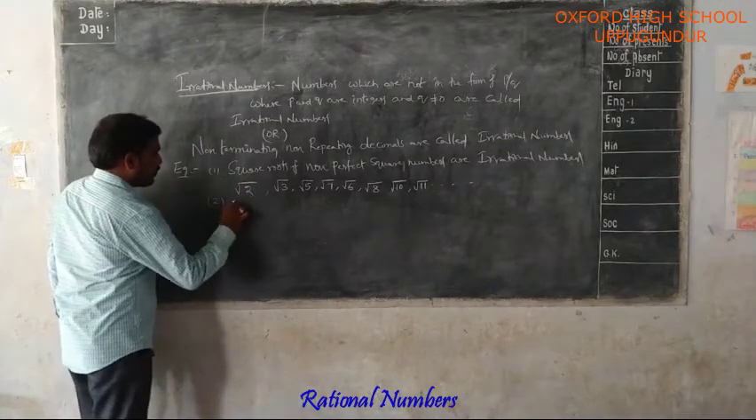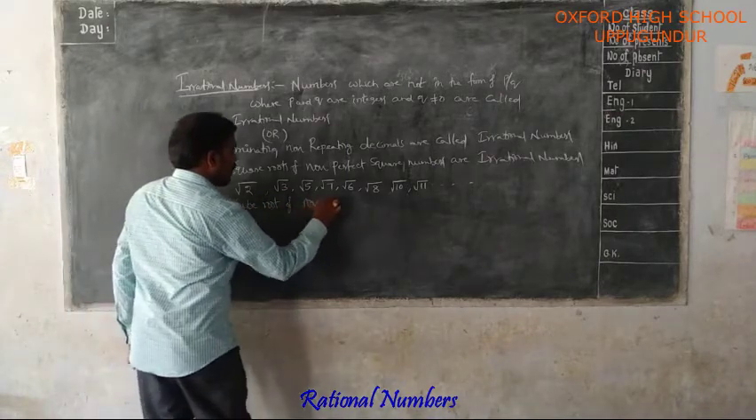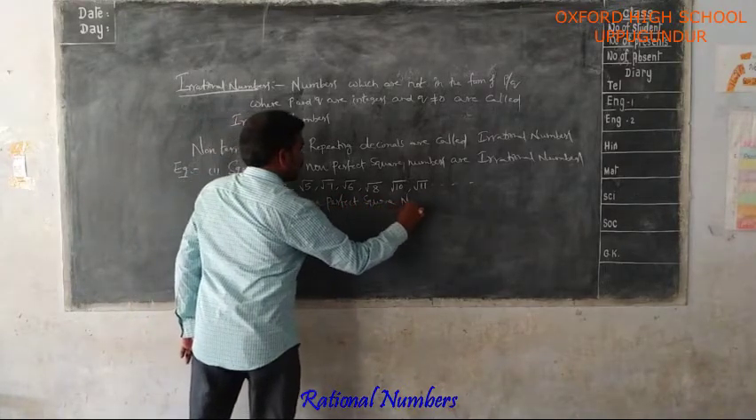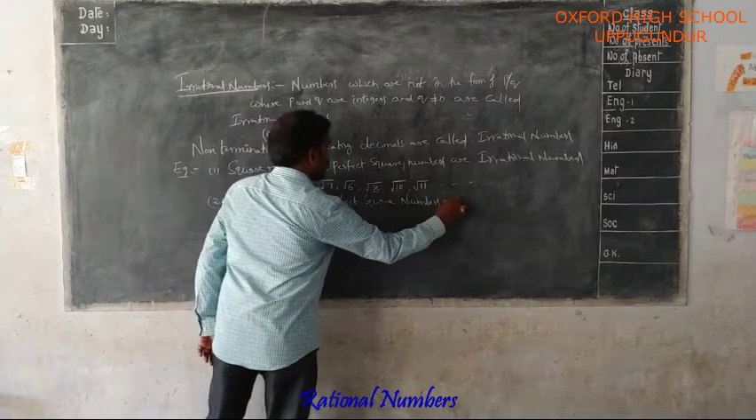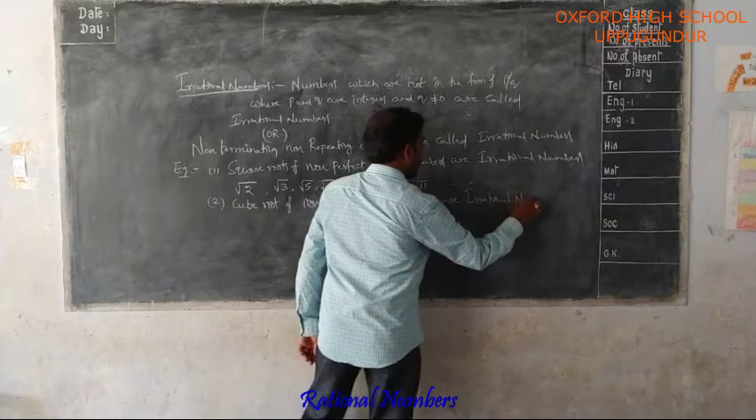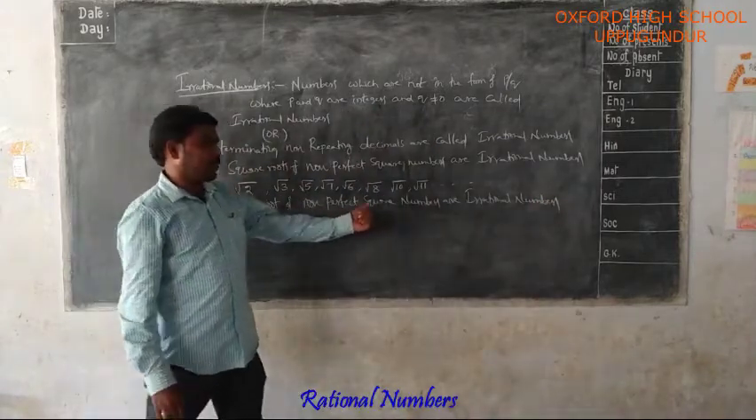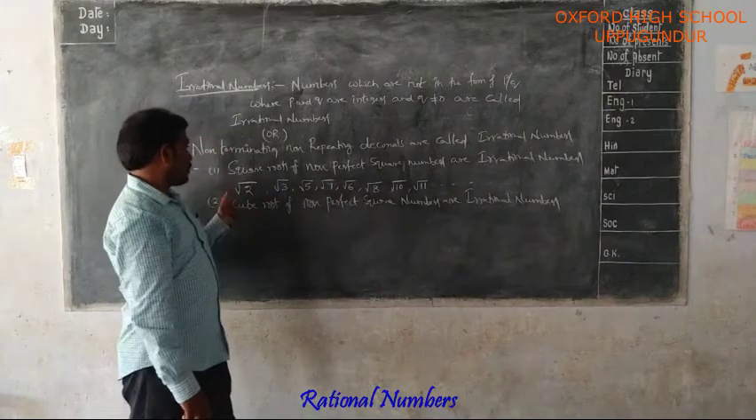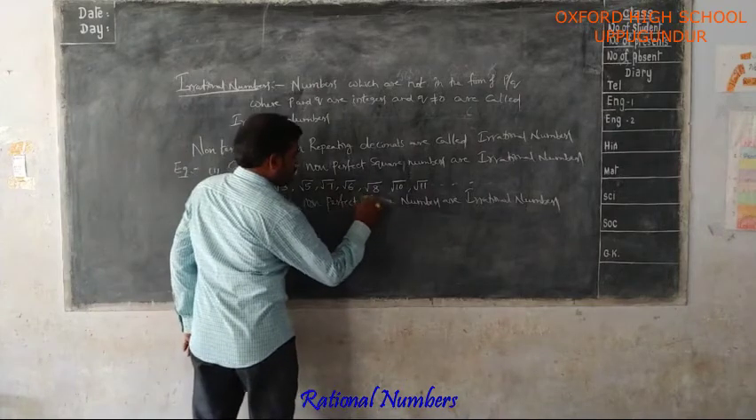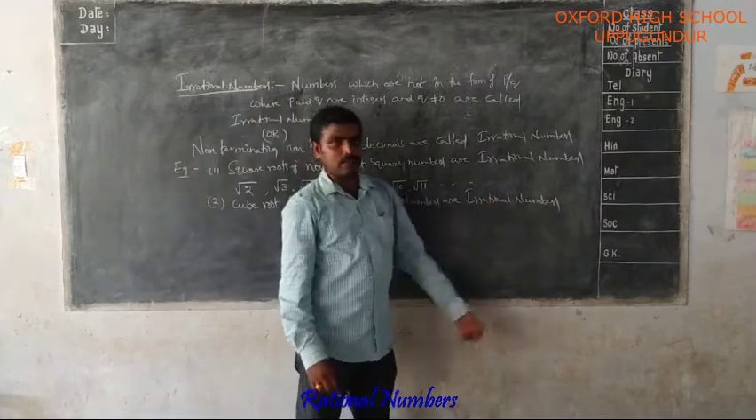Similarly, cube roots of non-perfect cube numbers are irrational numbers. Square roots of non-perfect square numbers are irrational, and cube roots of non-perfect cube numbers are irrational numbers.